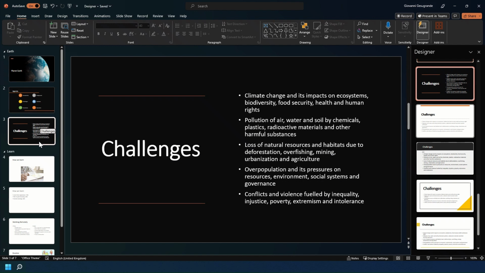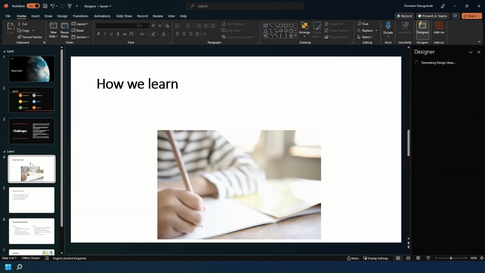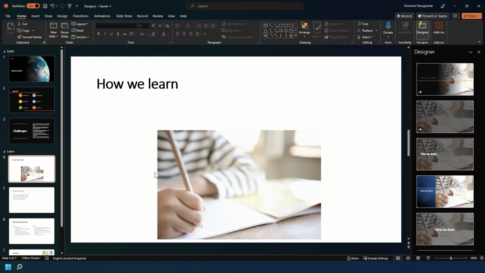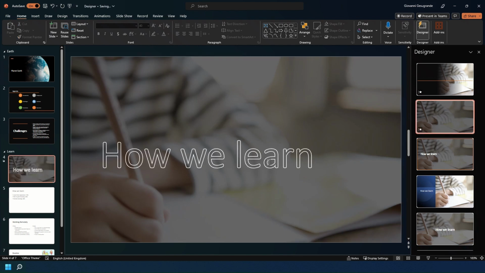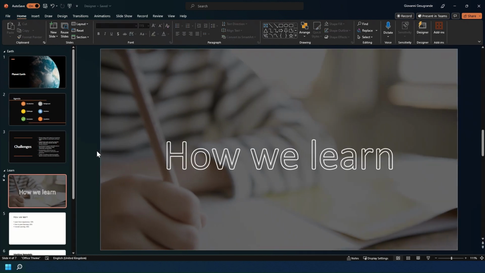Now, if I move over to the Learn section of the deck, you can see I have the same as we had with Earth, and it's pretty simple. I want something like this, "How we learn," and as per usual, you can always customize this to how you want. I want it to be centered in the text box rather than to one side, you can customize that as well.